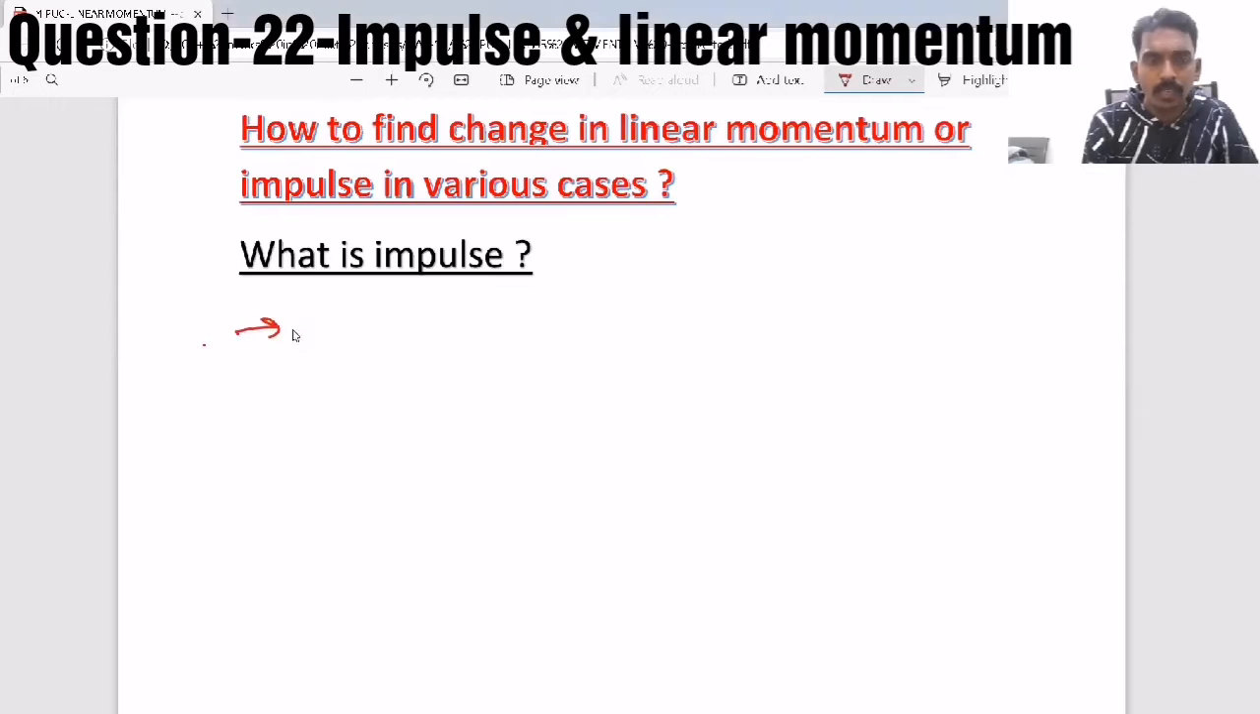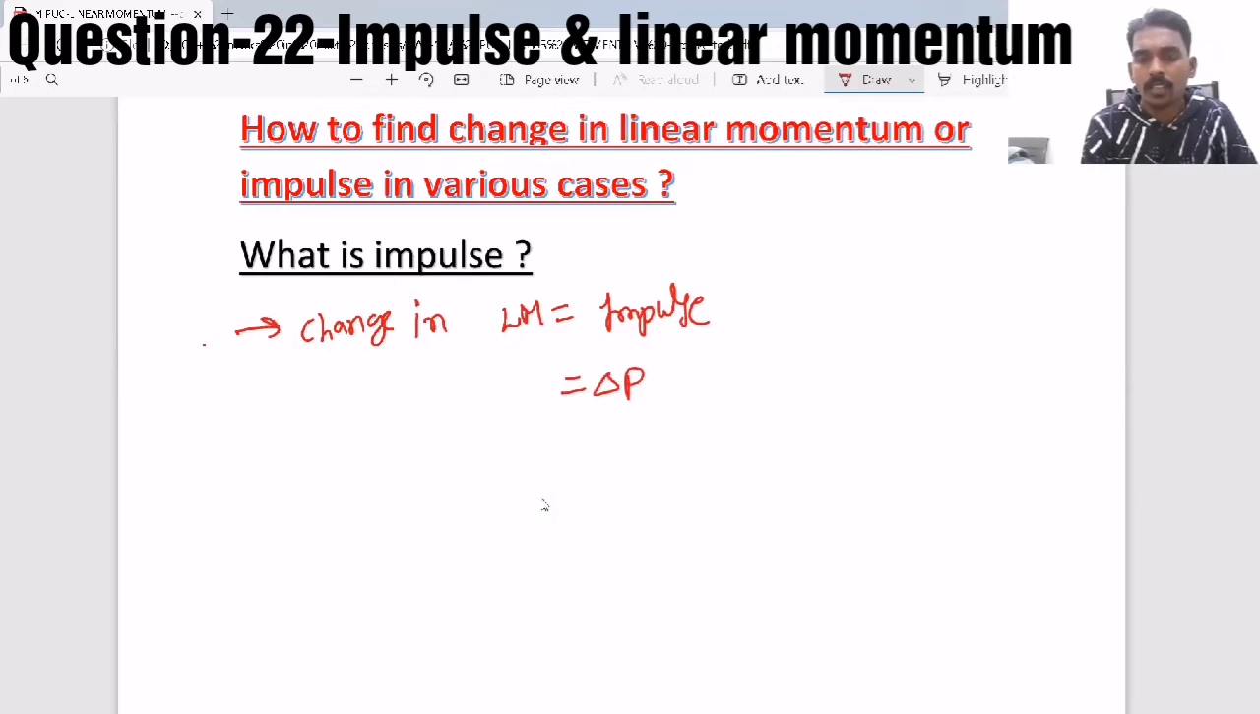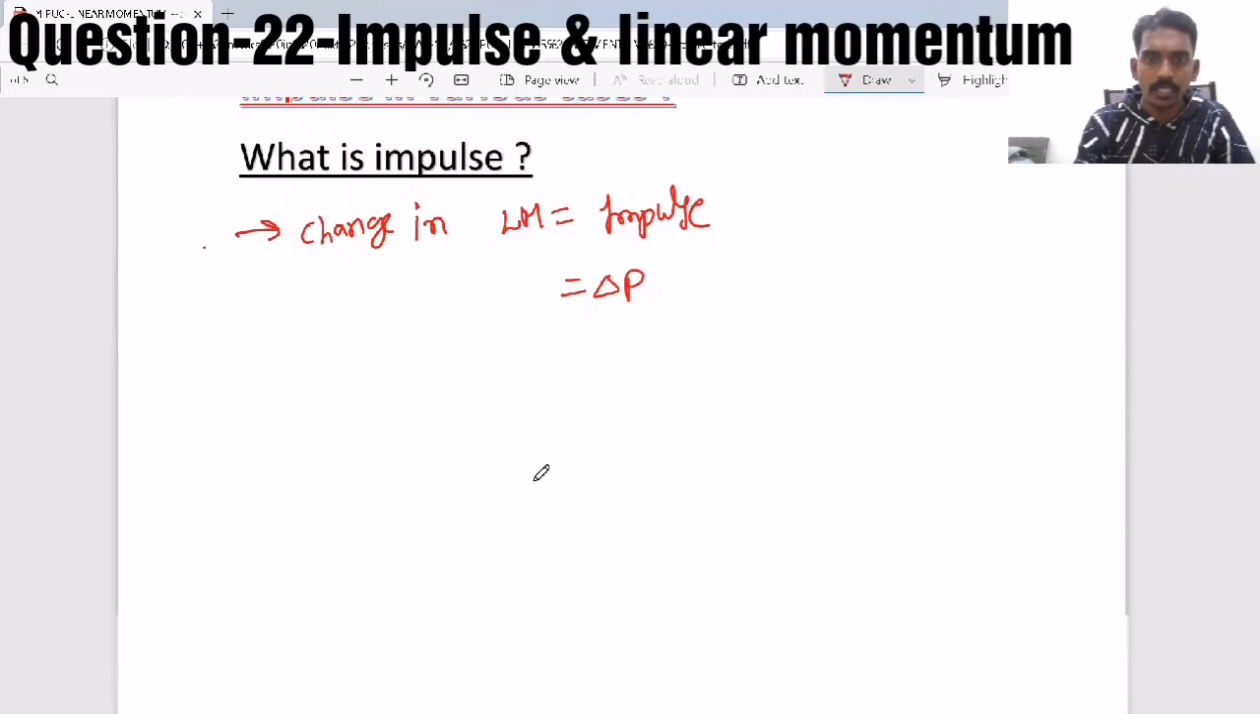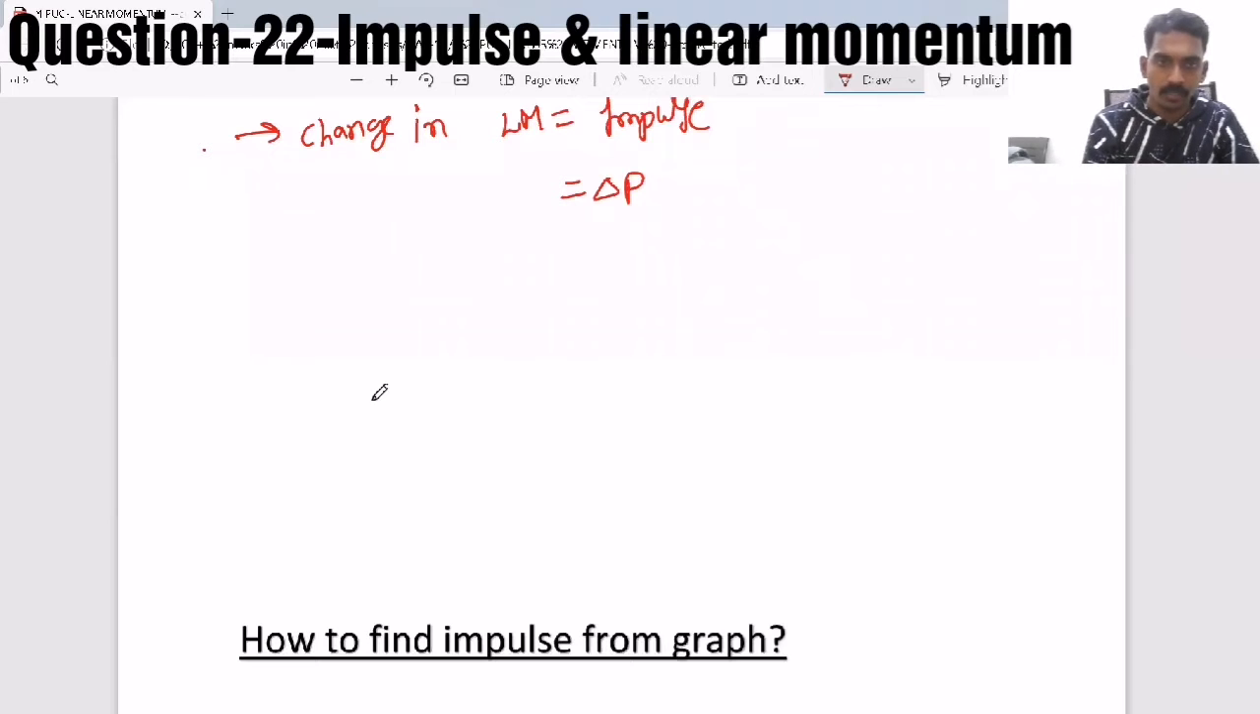See, the impulse is nothing but change in linear momentum. But this is the case when a large force acts on a body for a short interval of time, like when someone punches very quickly. So the duration of contact is very small. In such cases, the change in linear momentum we call impulse.